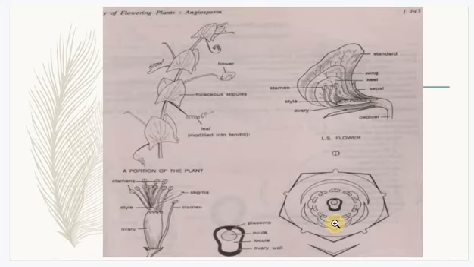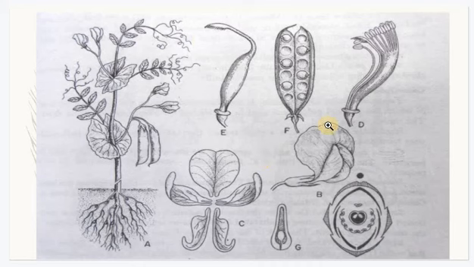Placentation, the seeds are arranged on the margin, so placentation is marginal. And if you see the floral diagram, the estivation of calyx is often valvate, they are fused. Coming to corolla, this is the uppermost large standard petal. These are the two wing petals and these are the keel petals. Here you can see all the 9 stamens are fused, but only one is free. And this is the cross section of the ovary. So this is the floral diagram and this is the LS. And these are the parts of this flower.